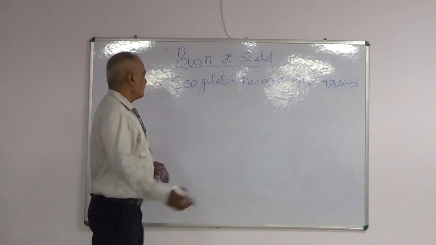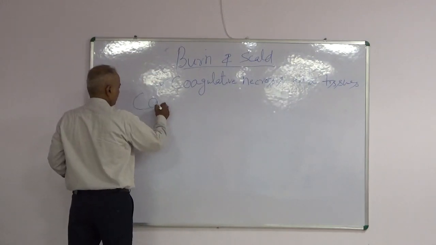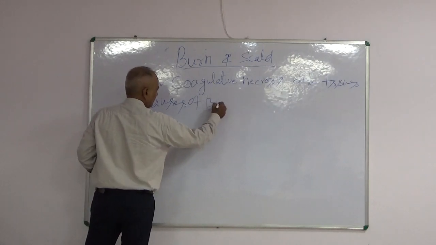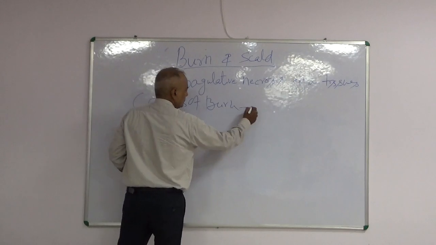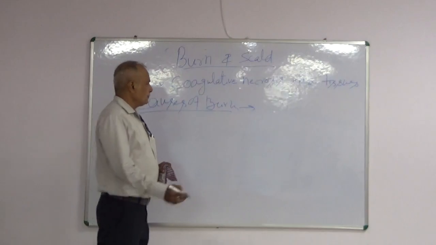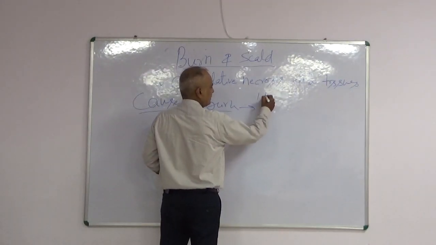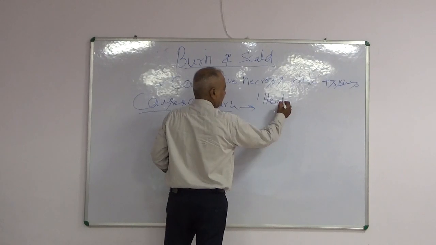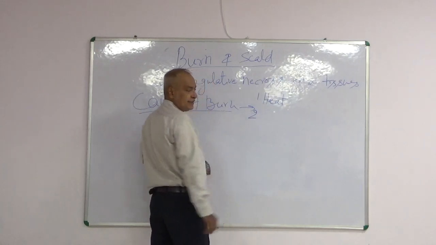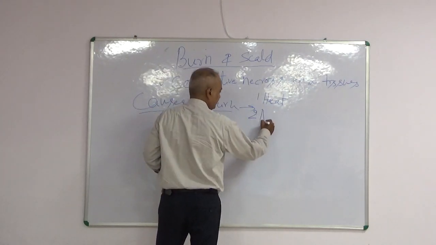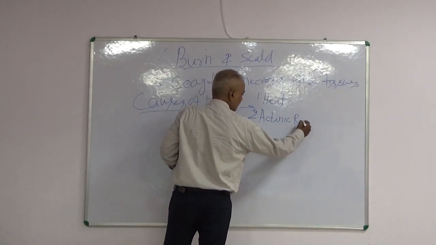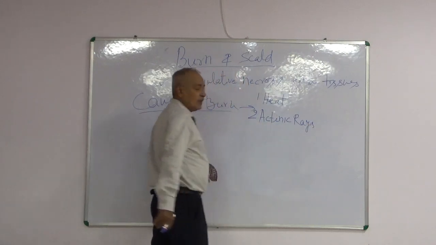What are the causes of burns? Causes of burn are: number one, heat; number two, actinic rays, that is sunburn.